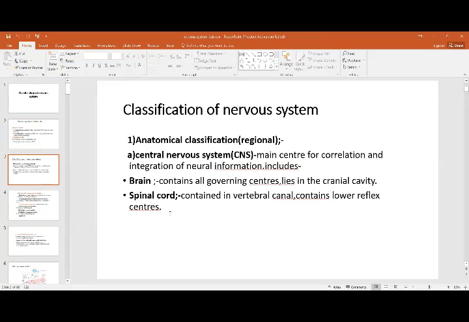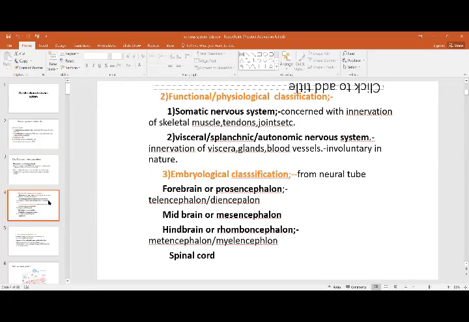We can also classify in more detail, that is the anatomical classification. You have the central nervous system, which includes the brain and the spinal cord. The brain lies in the cranial cavity and the spinal cord lies in the vertebral canal. Functionally, the somatic nervous system is the innervation of the muscles, tendons, and joints. Soma is the body wall. And then there is the visceral, which is related to the viscera or organs of the body, and is involuntary. Somatic is voluntary and visceral is involuntary.